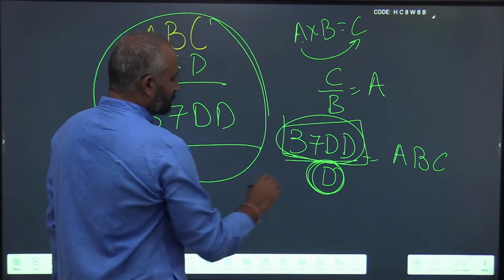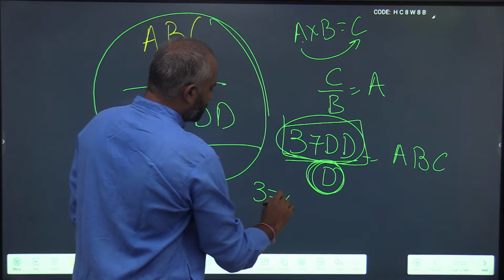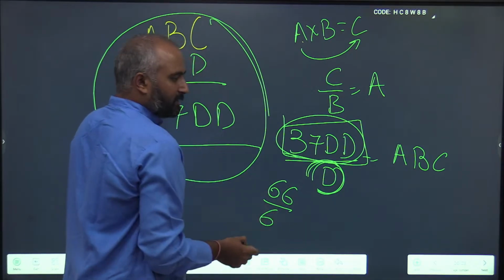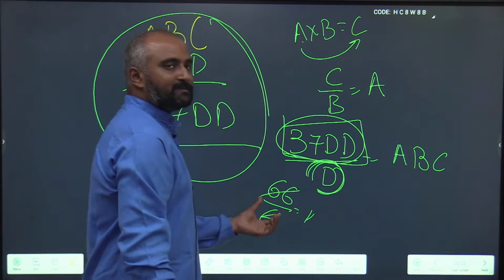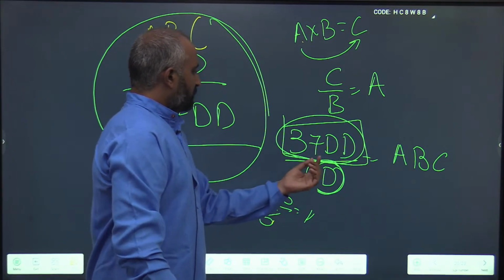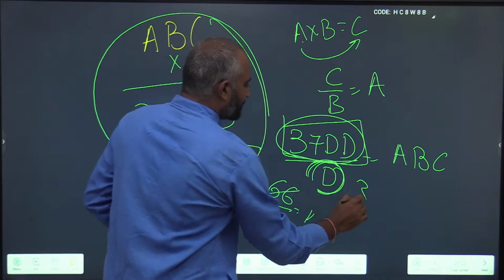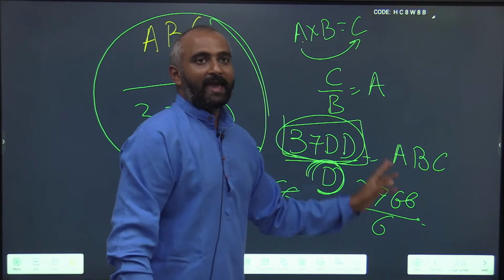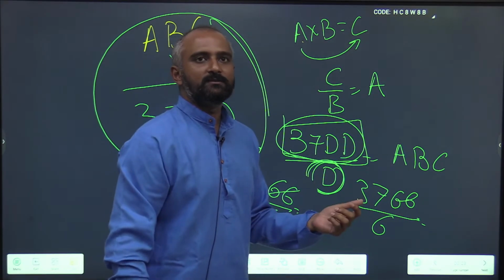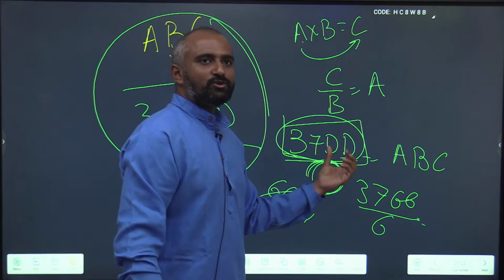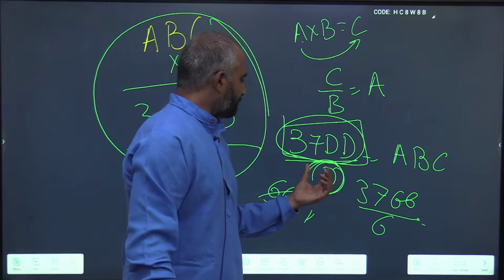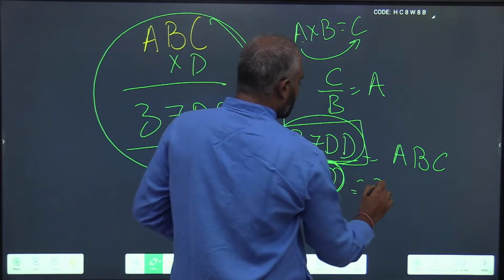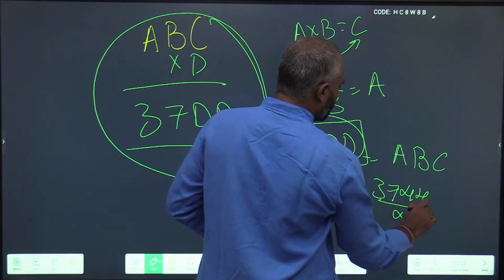Now substitute, just for the sake of it. Anything with DD, you can divide DD by D, 66 by 6 is 11, it is a multiple in this case. But substituting this you cannot guarantee that 3766 is divisible by 6, except in the case of 4. That is what the divisibility rule of 4 is: if the last 2 digits are divisible by the number, then the whole number is divisible by that number. So once you find out 3744 divided by 4, it will give you 936.